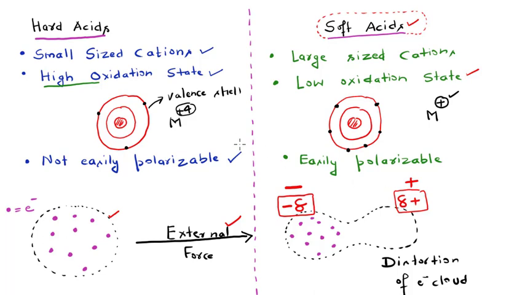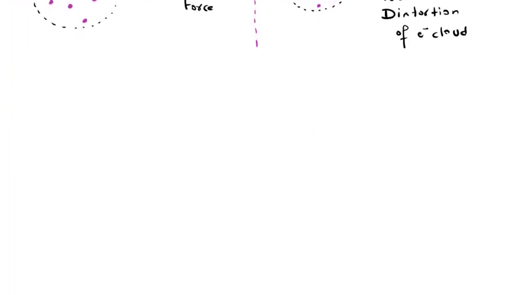So this is all about the hard and the soft type of acids. After that, it will be good if I just give you some examples of the hard and soft acids. Okay, so let me start from here. Let me write here the hard type of acids, and after that, the soft type of acids, right?